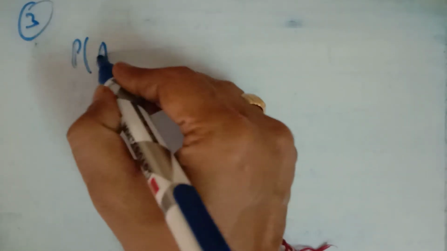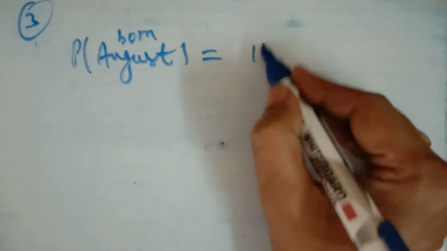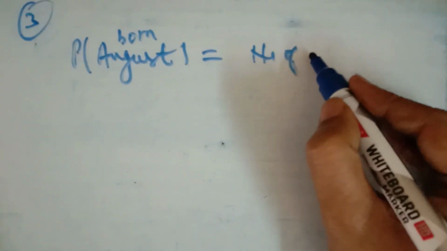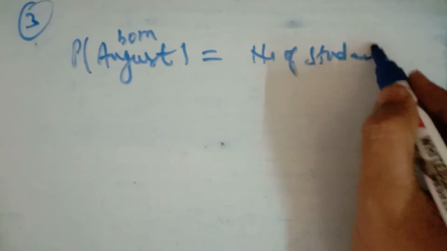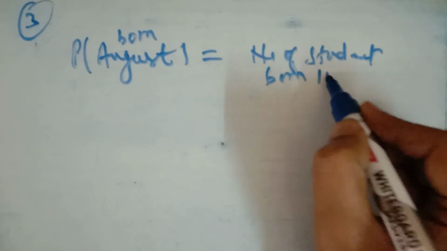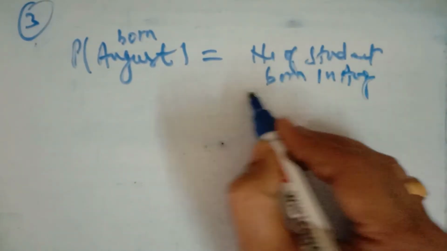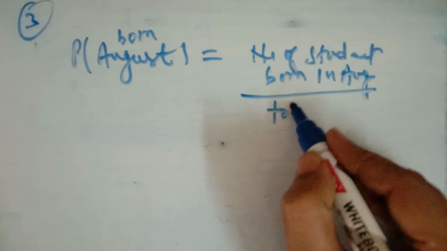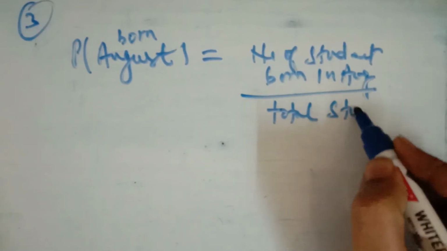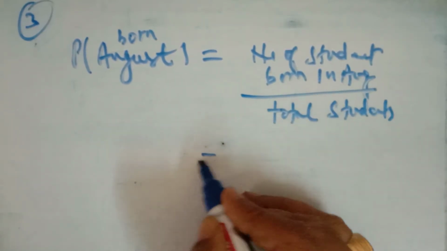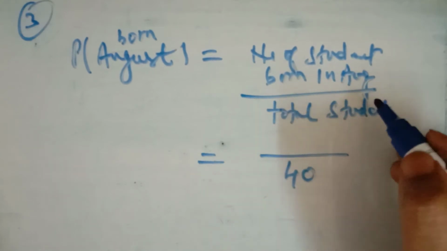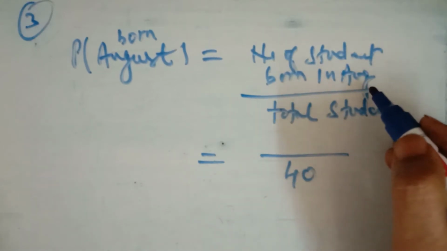So the probability of a student born in August is equal to the number of students born in August divided by total students.